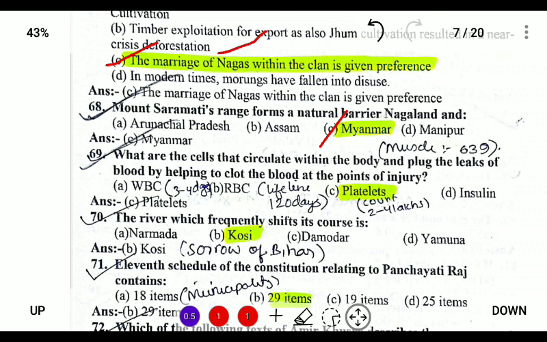What are the cells that circulate within the body and block the leaks of blood by helping to clot the blood at the point of injury?